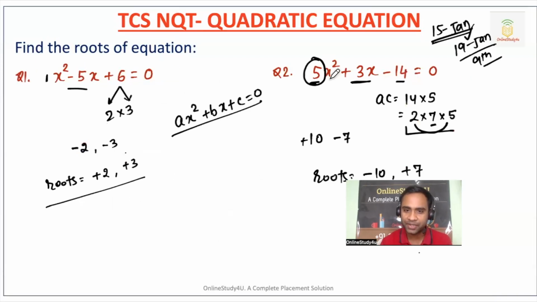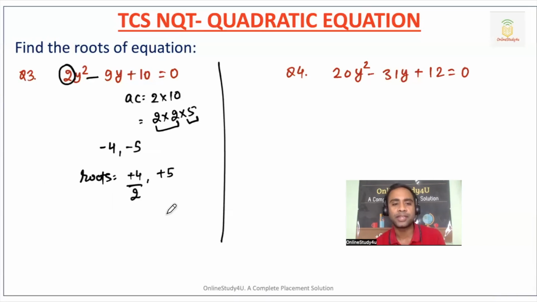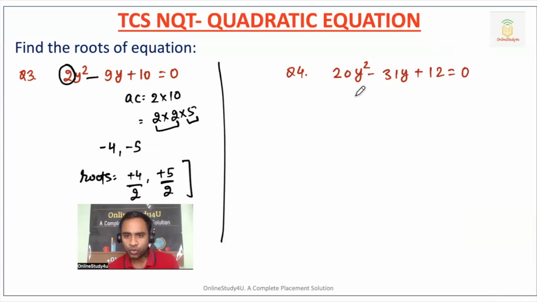Here also we did the same thing. We divided it by the coefficient, right? We divided it by a. Here also we did the same thing. We divided it by 1, but if you divide it by 1, nothing happens, right? So divided by 2, and this will become our roots. Okay, fine. Now, 20y square minus 31y plus 12.